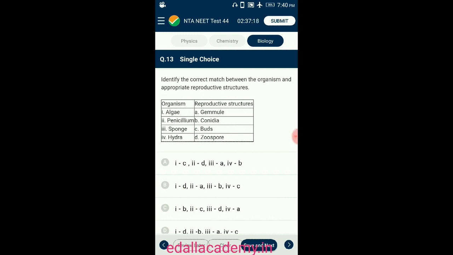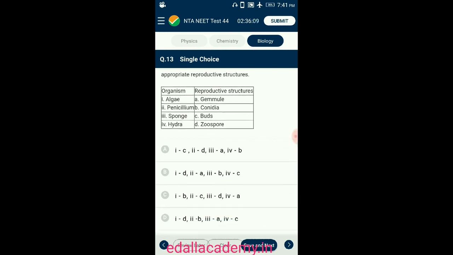Question number 13. Identify the correct match between the organism and appropriate reproductive structures. Algae reproduce by forming zoospores. Penicillium reproduces by forming conidia. Hydra by buds and sponge by gemmules. These are asexual reproductive structures. The organism forms these reproductive structures which grow into new organisms and detach from the parent or sometimes remain attached to parents. Example, yeast. They are genetically similar to their parents. So the answer for this question is option D.